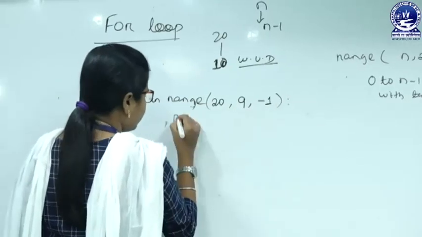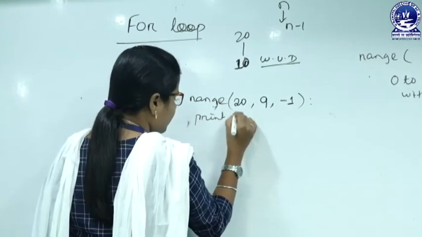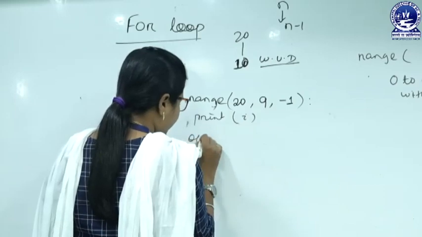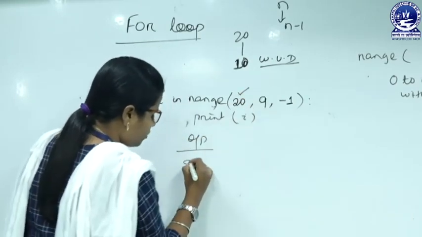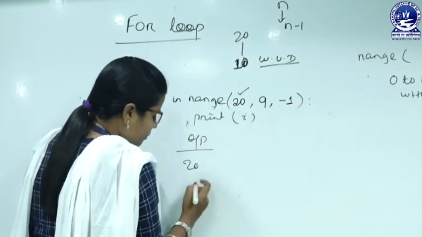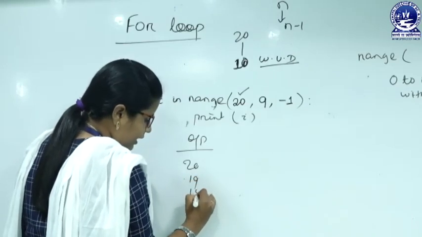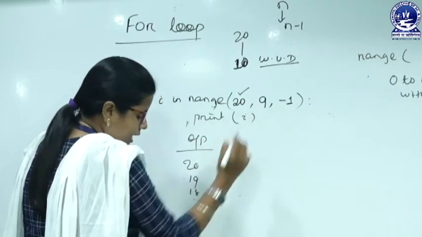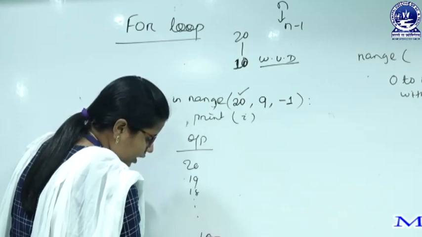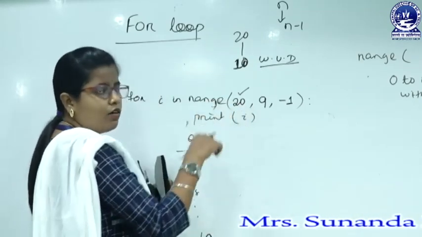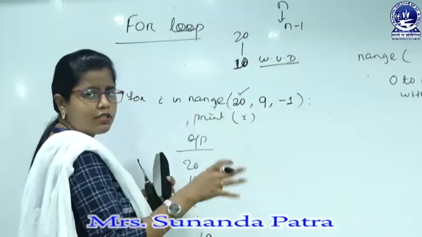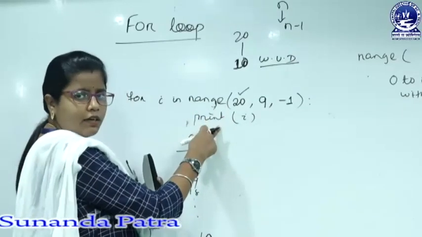Next we have to follow the indentation. So, print I. So, what will be the output? It will start from 20, it will be decremented by 1, then 19, then 18, up to 9. So, here up to 10. When it encounters 9, then it will stop executing the print I statement.